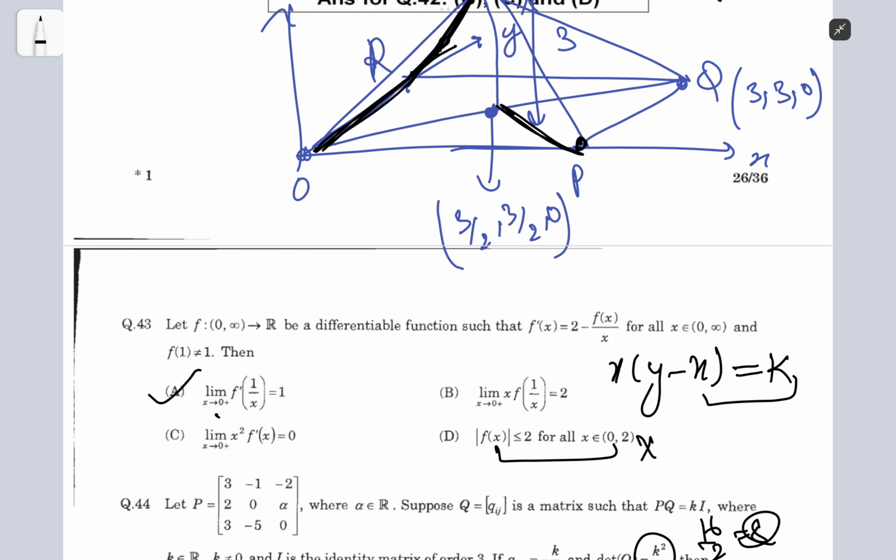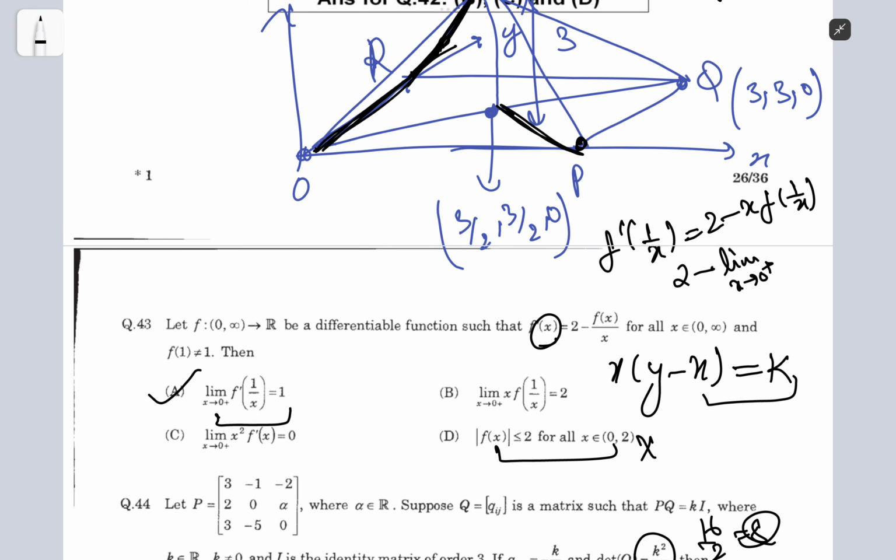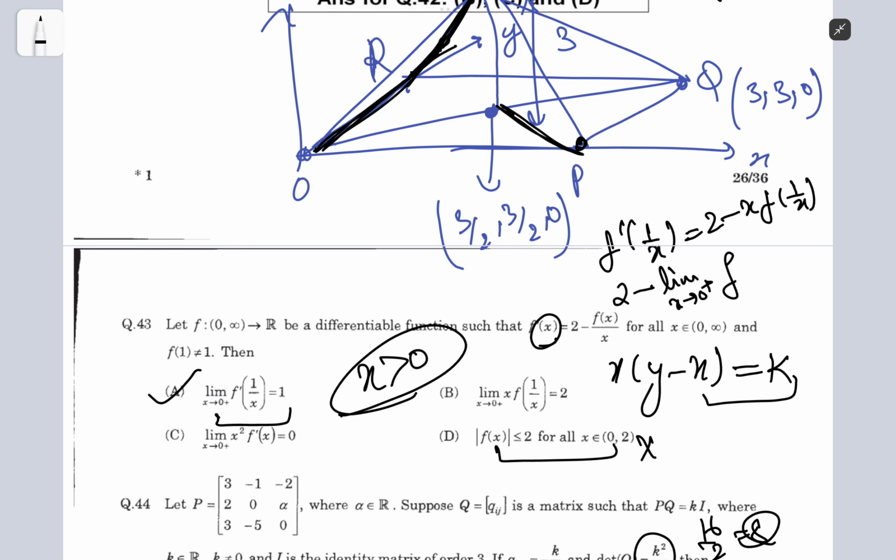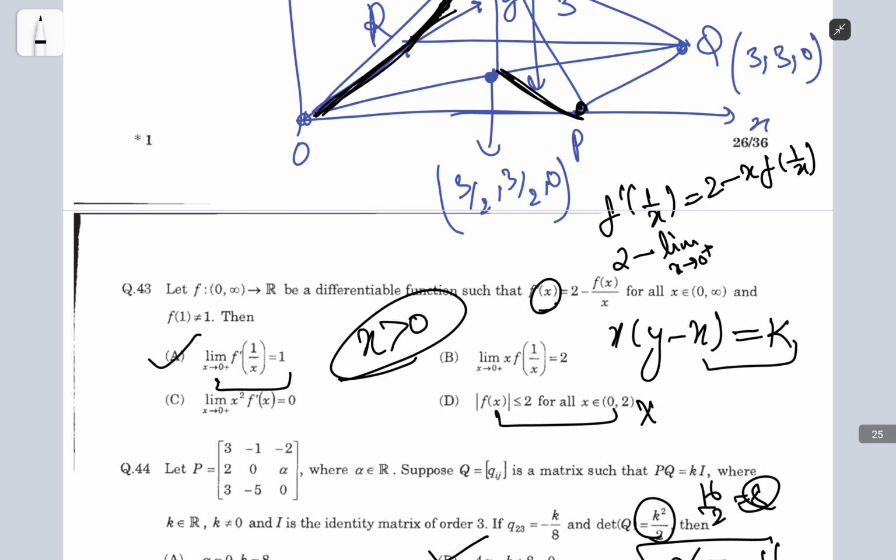And for this, if I want to find this, f dash of 1 by x, replacing x by 1 by x here, so 2 minus x f of 1 by x. So limit x tending to 0 positive, because obviously it's given that x is greater than 0. So x times f of 1 by x. Here I can say f of x is equal to some k by x plus x.